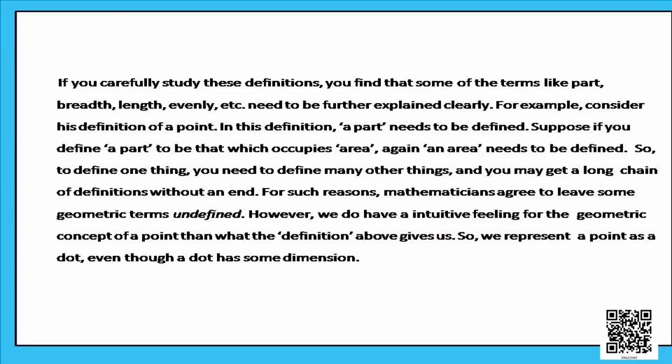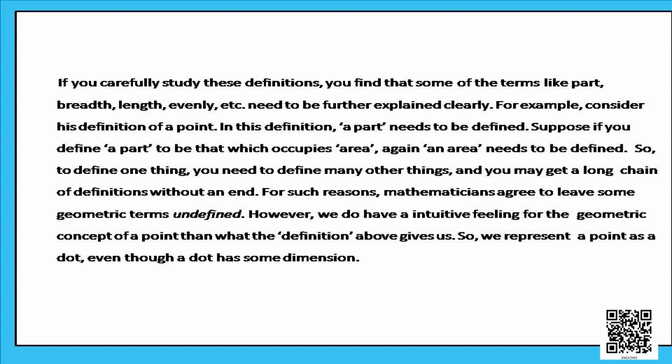So, students, if you carefully study these definitions, you find that some of the terms like part, breadth, length, evenly, etc. need to be further explained clearly. For example, consider his definition of a point. In this definition, a part needs to be defined. Suppose you define a part to be that which occupies area.